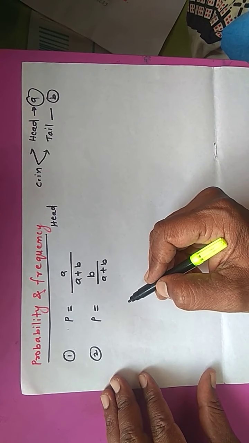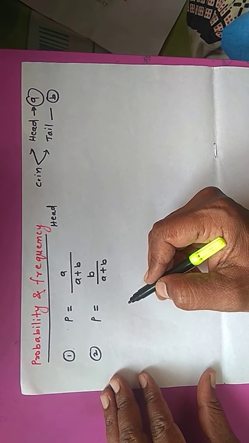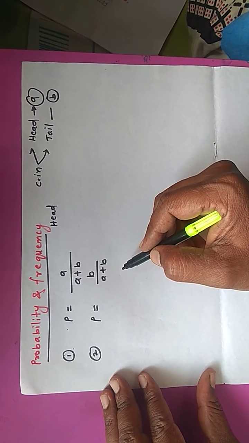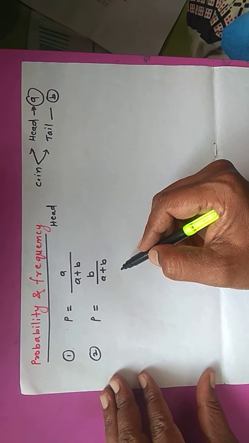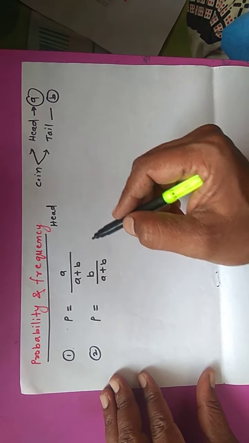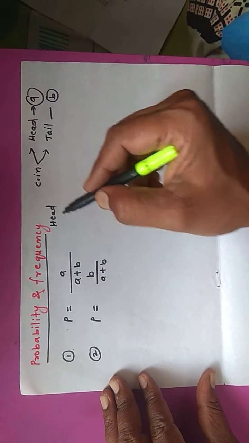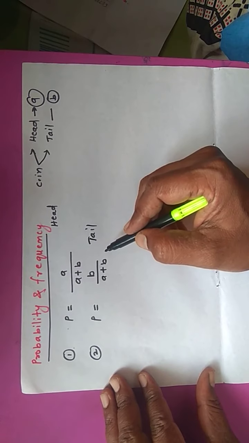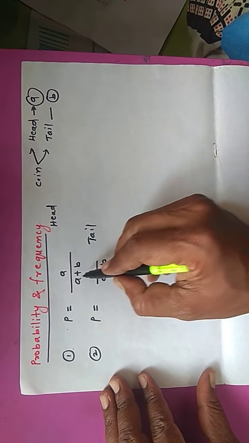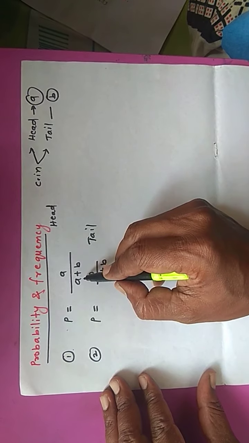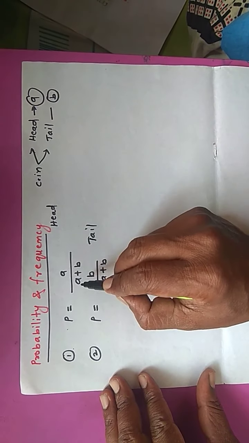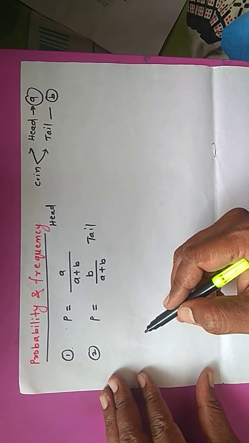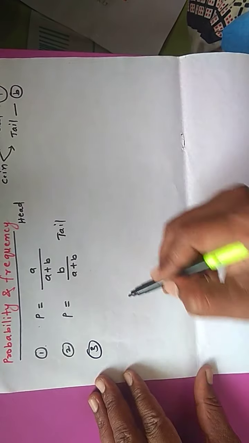So the probability of an event is defined as the ratio of the number of cases in which the event occurs, event means the occurrence of head or the occurrence of tail, whatever it may be, divided by the total number of cases. Here in a coin we have two cases, that is one head and one tail, therefore that will be A plus B. I will take another example.